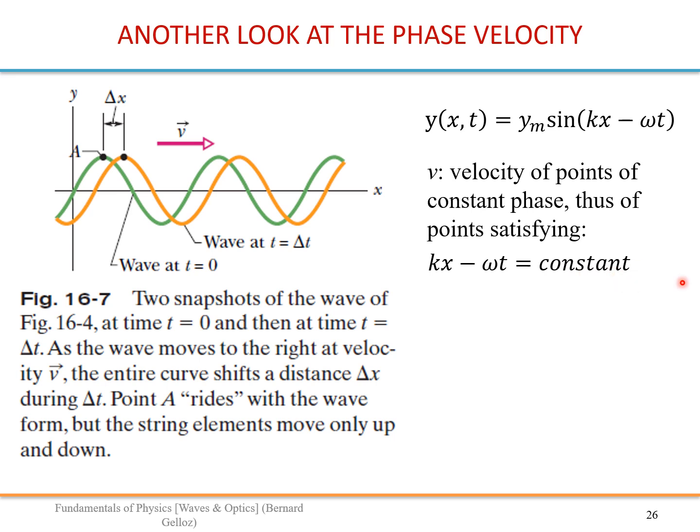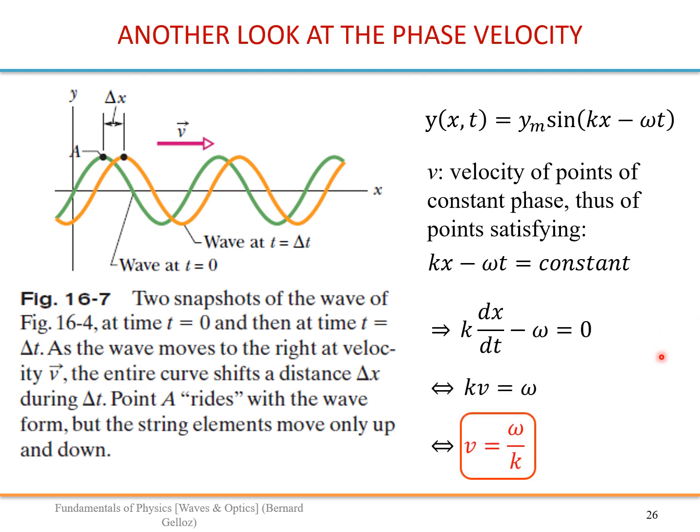So we can take the derivative of this function, so the constant will disappear. The variables are x and t, and we take the derivative with respect to t. We get k dx/dt minus omega equals 0. And dx/dt is what we are looking for. Therefore, we find v equals omega divided by k.